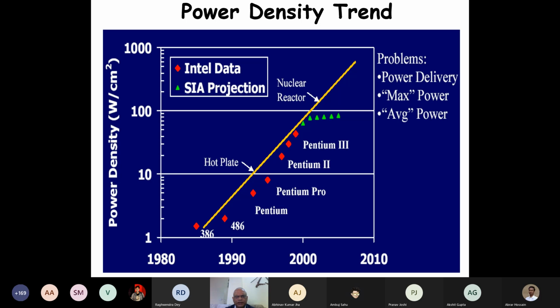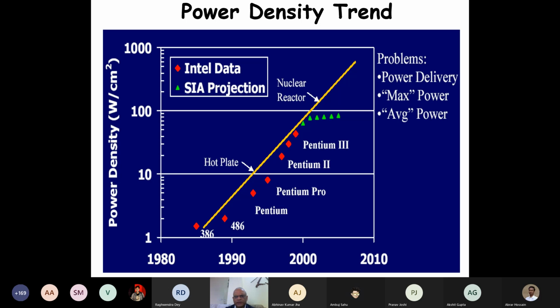The density was equal to a hot plate in about 95, and at 2002 it's just less than the power density of a nuclear reactor. And then we observed the chips burning down, and then we changed the direction of the technology, and we are not really trying to exceed this.